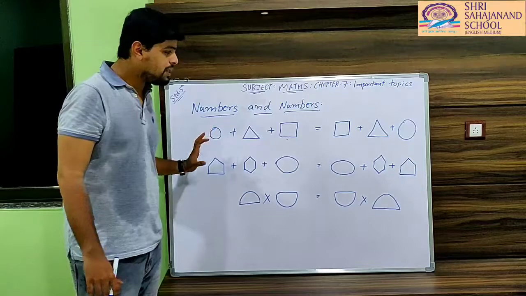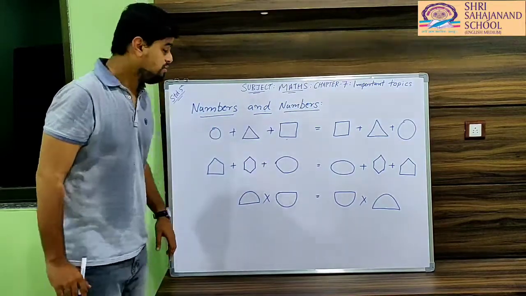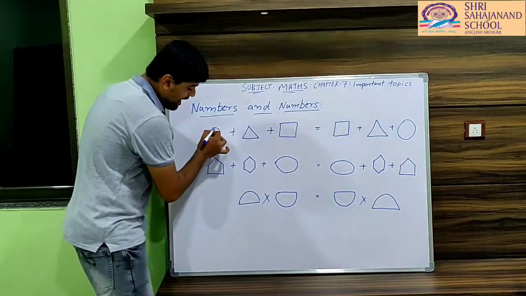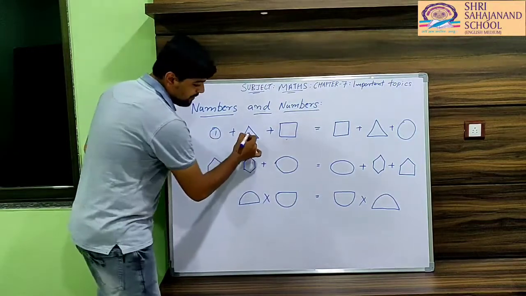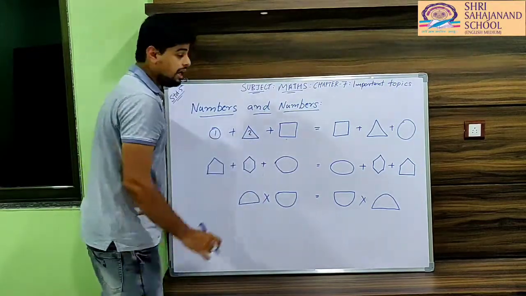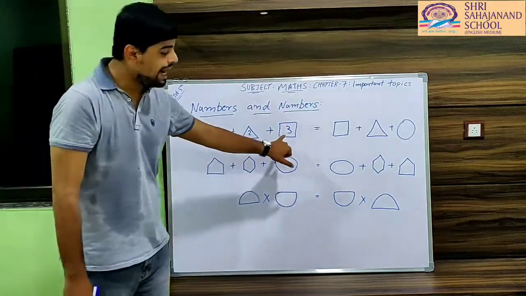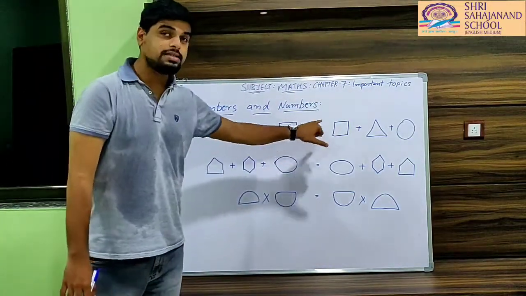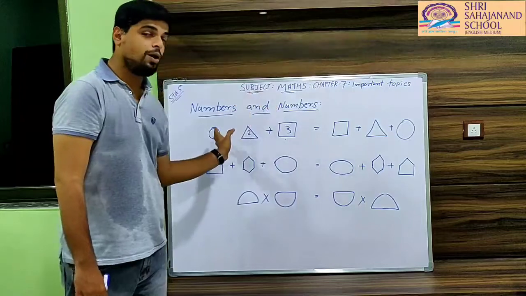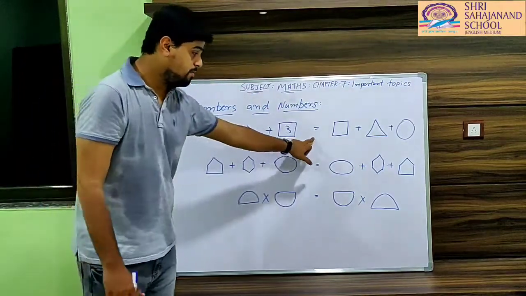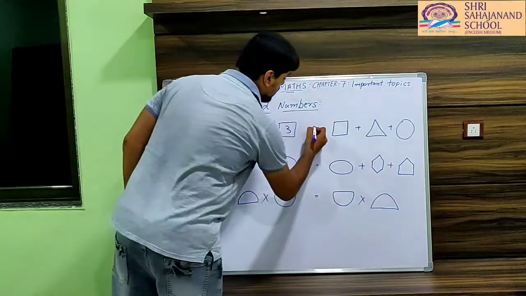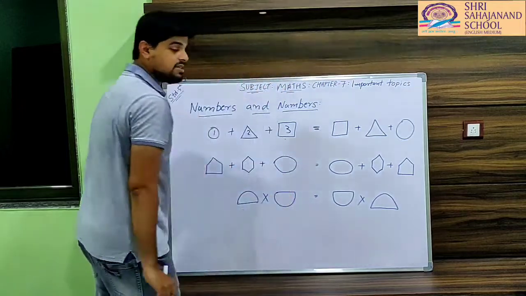Now the next important topic is numbers and numbers. Here you have given some shape with number. For example, they have write 1 in a circle, 2 in a triangle and 3 in a square. So we have to write number in a same shape which are given on left hand side. And just remember, they have shown this equal to sign. What does this mean?